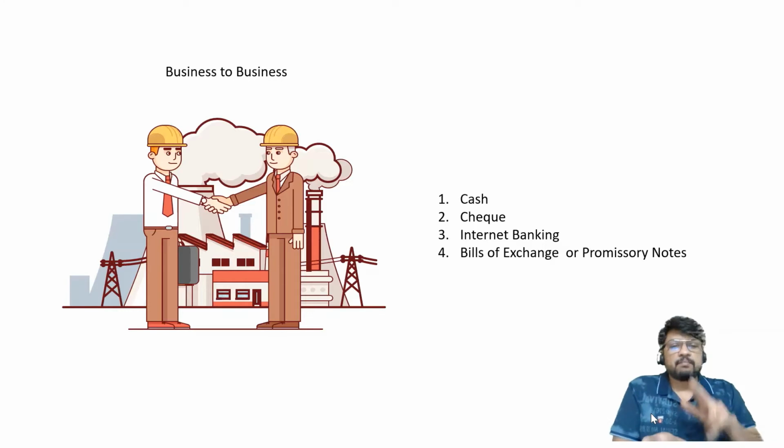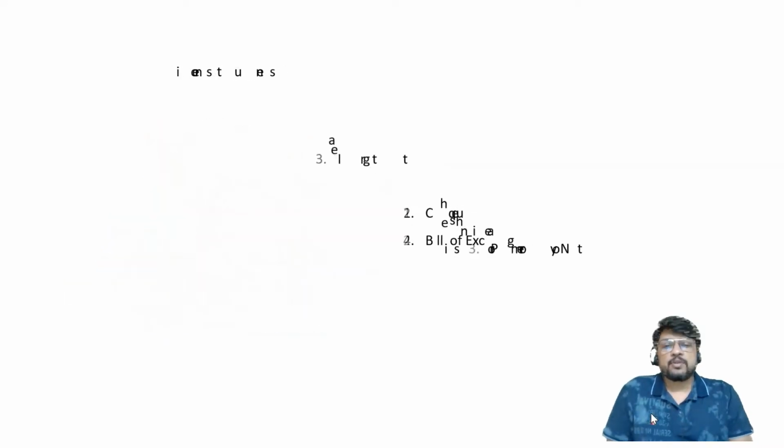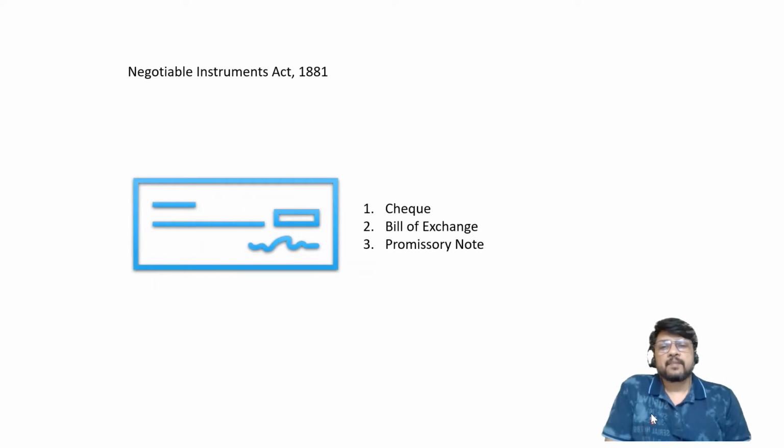Check, bills of exchange and promissory notes are 3 different instruments which are governed under the Negotiable Instruments Act. This act was passed in the year 1881, way before even the independence of India. It was passed by the British government. 1881, the Negotiable Instruments Act. And it specifies that a negotiable instrument means any of these 3 things, either a check or a bill of exchange or a promissory note. All these 3 different instruments are called negotiable instruments.